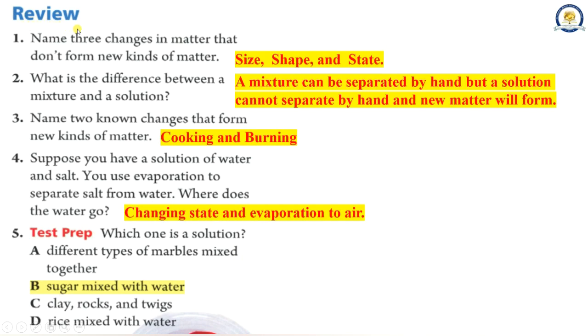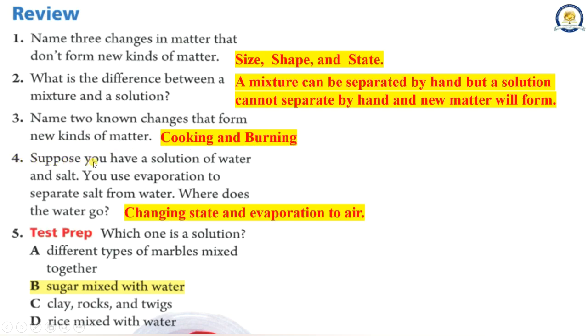Review. 1. Name 3 changes in matter that don't form new kinds of matter. Size, shape, and state. 2. What is the difference between a mixture and a solution? A mixture can be separated by hand, but a solution cannot be separated by hand, and new matter will form. 3. Name 2 known changes that form new kinds of matter. Cooking and burning.